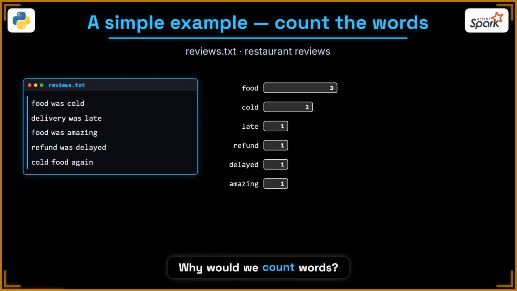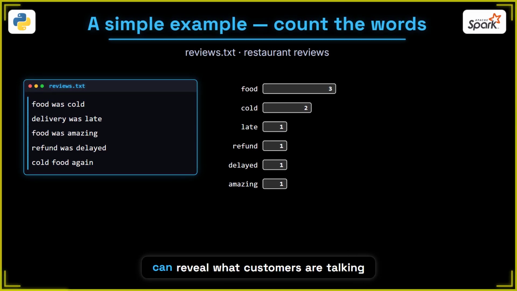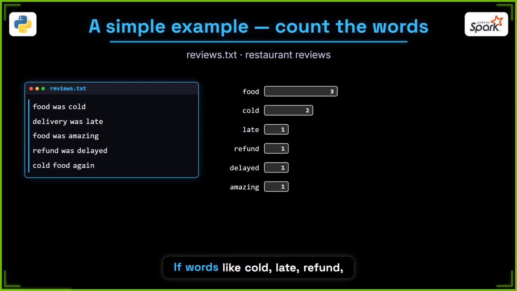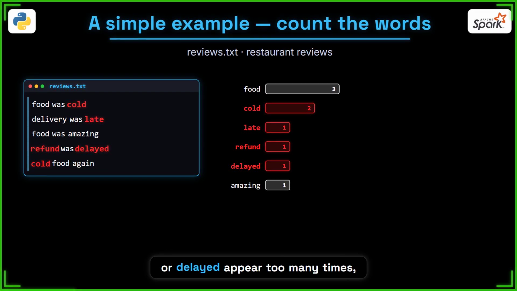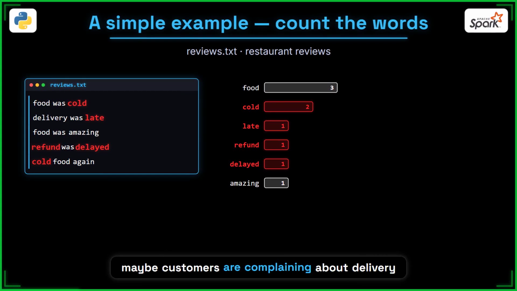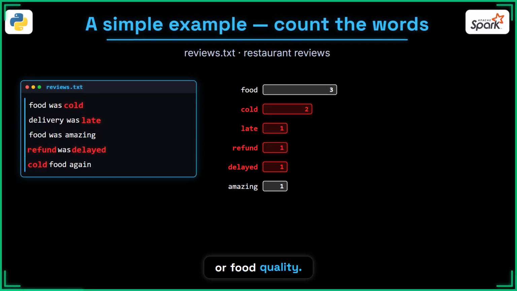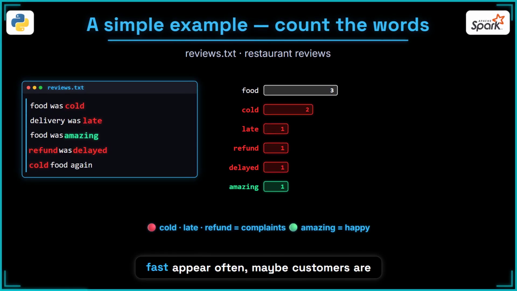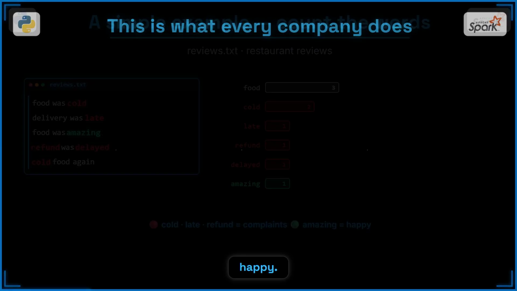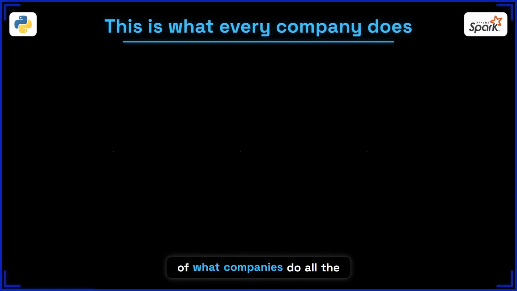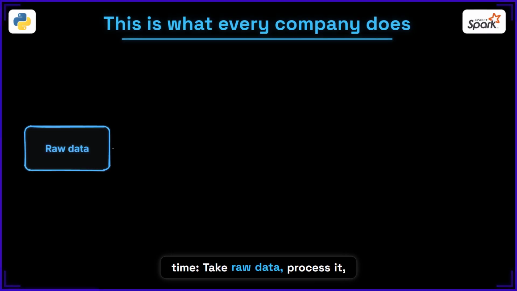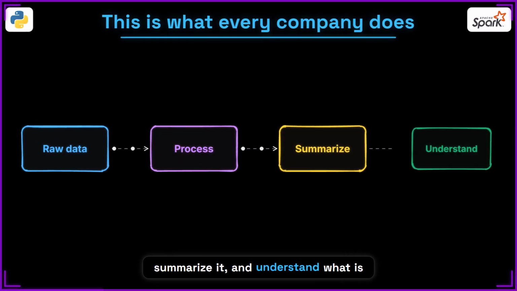And why would we count the words? Because even a simple word count can reveal what customers are talking about. If words like cold, late, refund, or delayed appear too many times, maybe customers are complaining about food delivery or food quality. If words like amazing, fresh, or fast appear often, maybe customers are happy. So, this is a simple version of what companies do all the time. That is, take raw data, process it, summarize it, and understand what is happening.